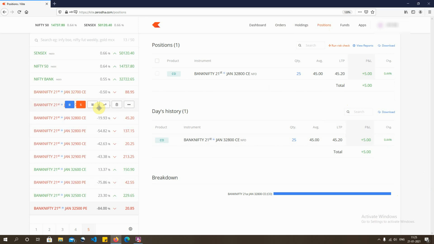Now as I was talking about the perspective of the option seller, the sentiment of the market is very important. He has to understand whether the market is bullish or bearish. If the market is bullish, then the best thing for him would be to just write put options. Why put options? Because the buyer of the put option feels that the market will go down, but the writer, that is the seller of the put option, feels that the market will go up, and he just wants to milk the premium which he gets.